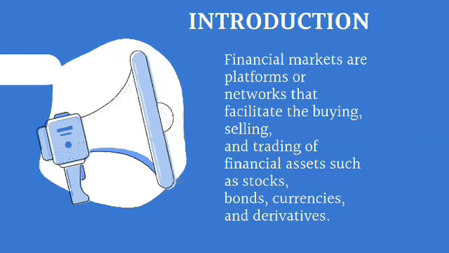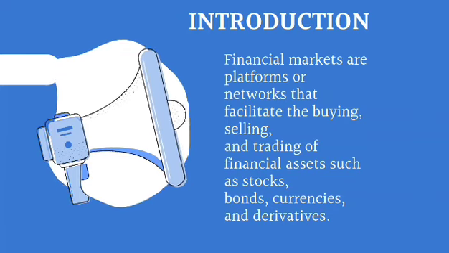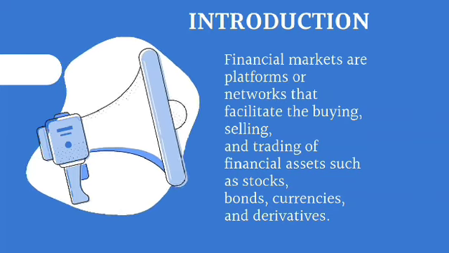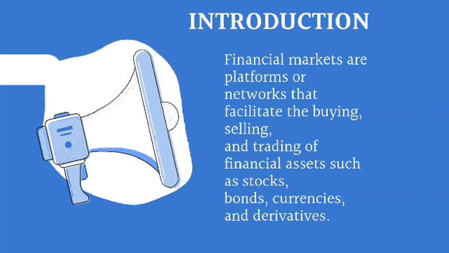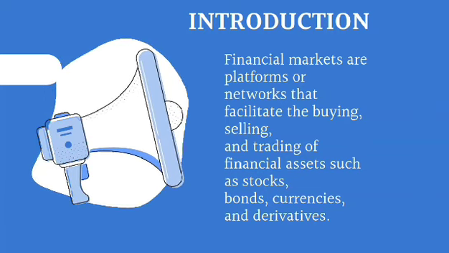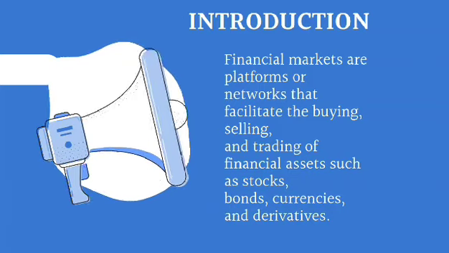First, what is a financial market? Financial markets are platforms or networks where people and institutions buy, sell, and trade financial assets. These assets include things like stocks, bonds, currencies, and even complex products like derivatives.